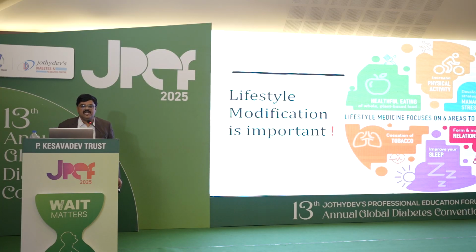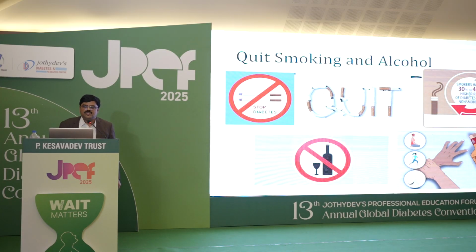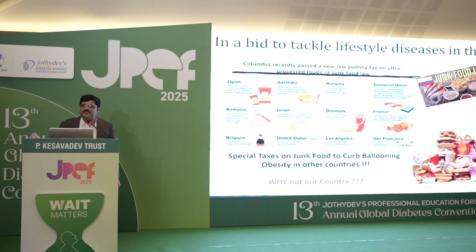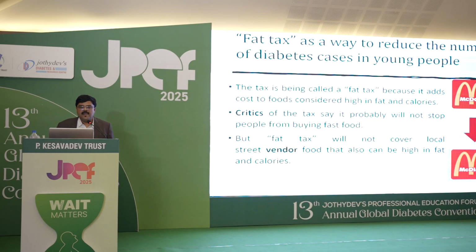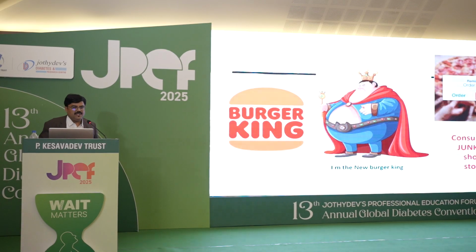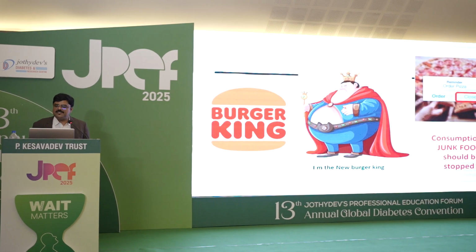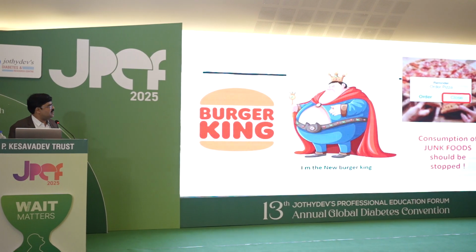Most important is healthful eating. So quitting smoking and alcohol is very crucial. In a bid to tackle lifestyle disease in the country, many countries in the world have special taxes on junk food to curb ballooning obesity. In our country, why not? This is a thought. So fat tax as a way to reduce the number of diabetes cases in young people, to prevent McDonald's from making diabetes. Burger King, you can see that I am the new Burger King. The consumption of junk food should be stopped by education.